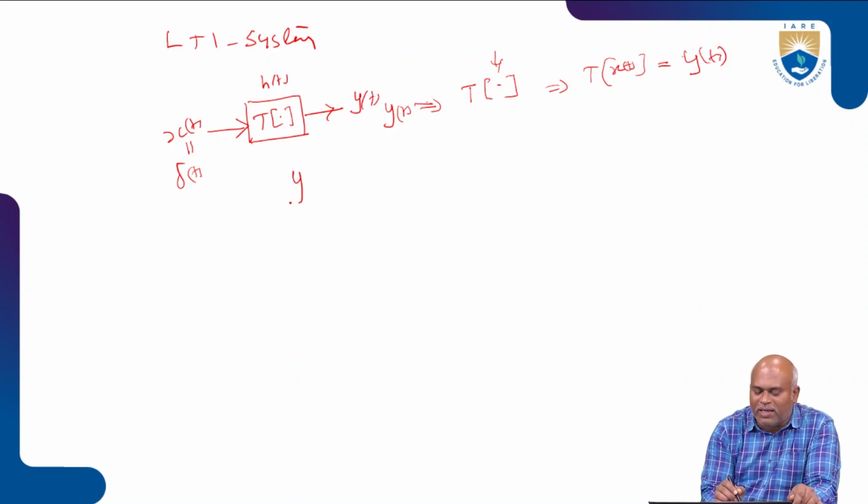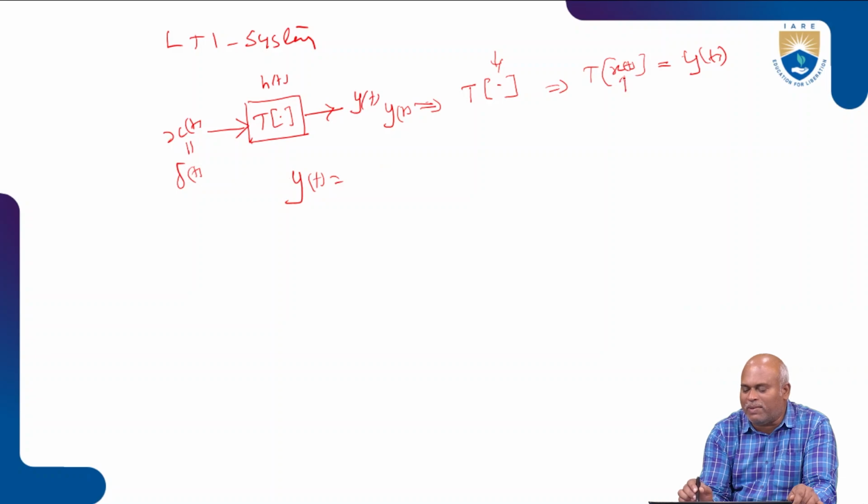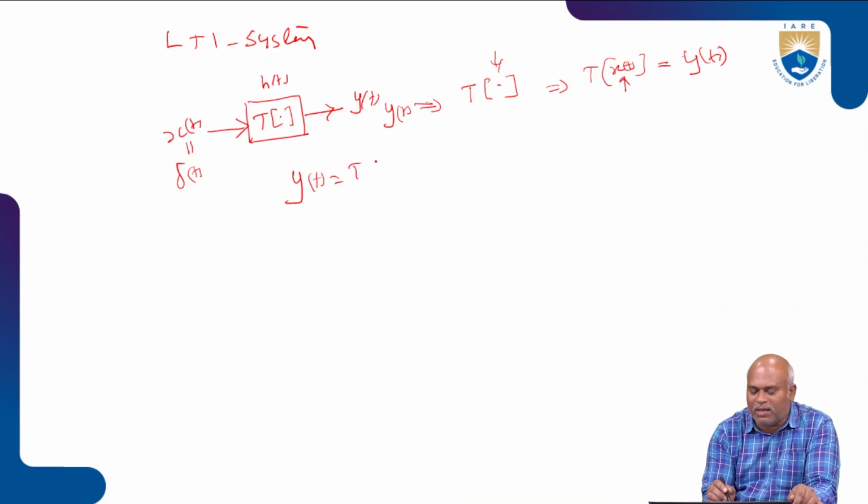Now y of t is equal to the system response. What we give as the input is T of del of t.